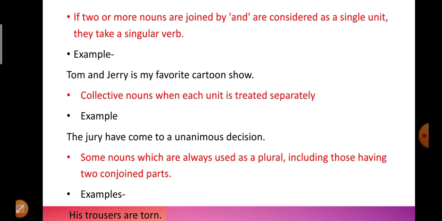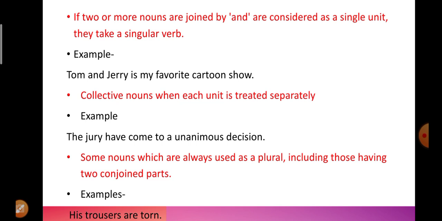So again here, bread, butter and jam, three are joined with each other by using the word and, and they are considered as a single unit. That is why whenever nouns are joined like this, we have to use a singular verb with that. For example, Tom and Jerry is my favorite cartoon show. I did not write "Tom and Jerry are my favorite cartoon show." This will be wrong. So we have to use a singular verb.